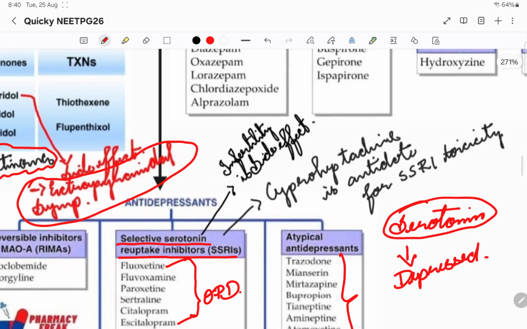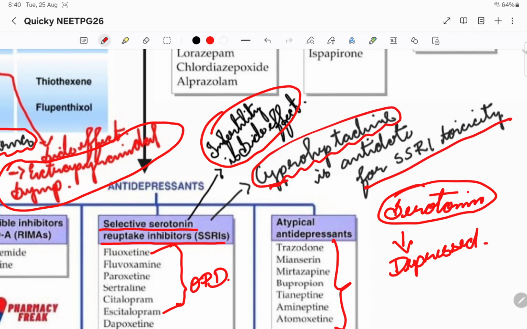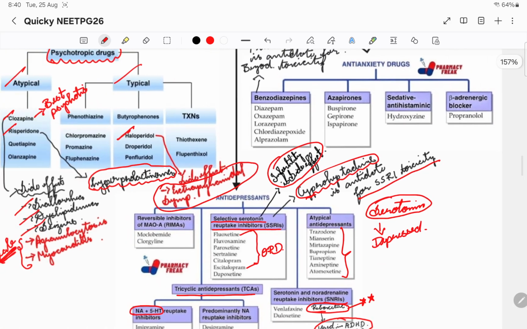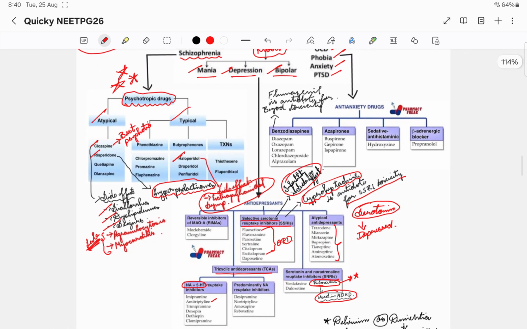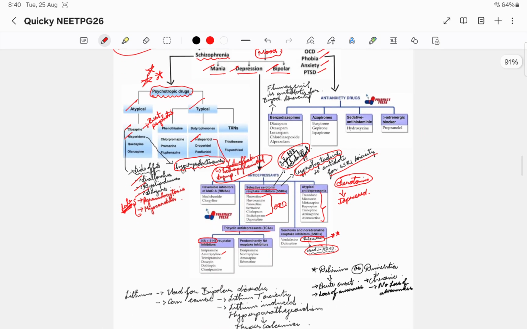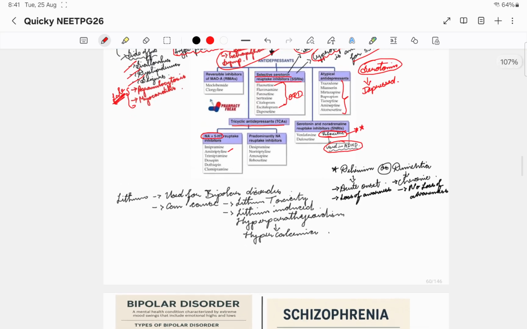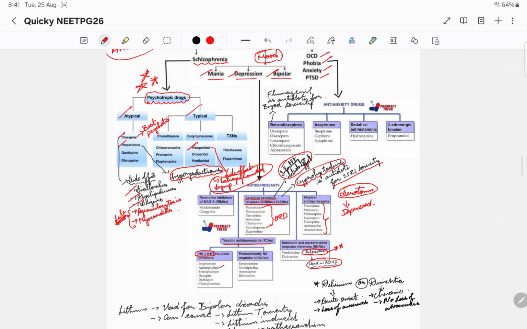Then with respect to side effects, in SSRIs, infertility might be one of the side effects. We give cyproheptadine as the antidote for SSRI toxicity. Sometimes SSRIs might become toxic because someone might have ingested too many tablets. So we'll be using cyproheptadine. Please remember that.